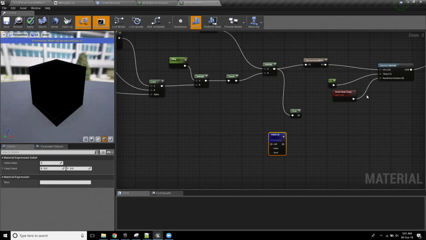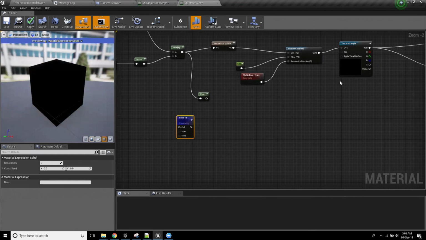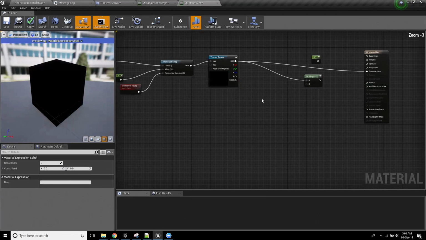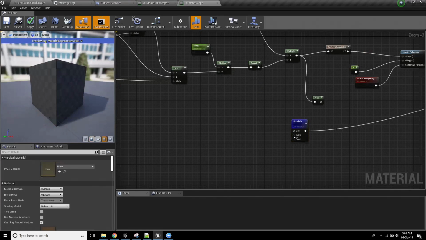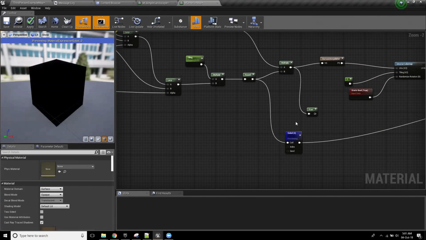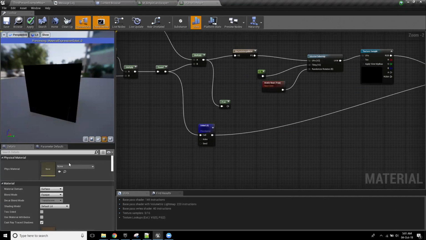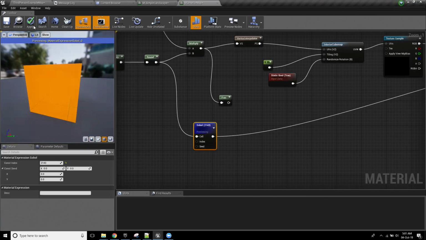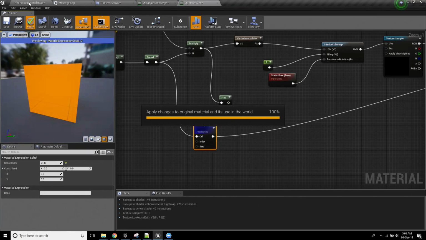So if this is an integer being read in, sorry, I'm just going to preview it so you can see what I'm yapping about. So if I was to get this, and let's see. Cool, let's get apply.